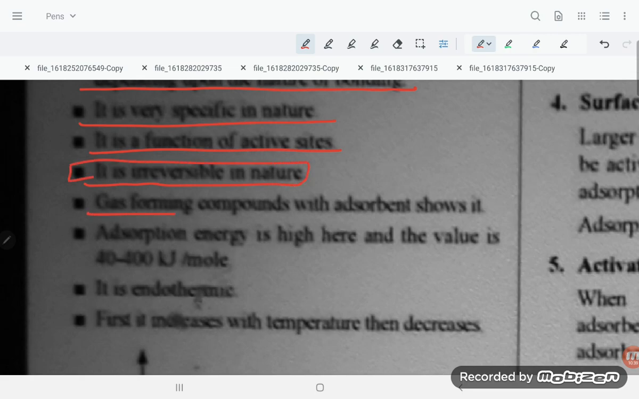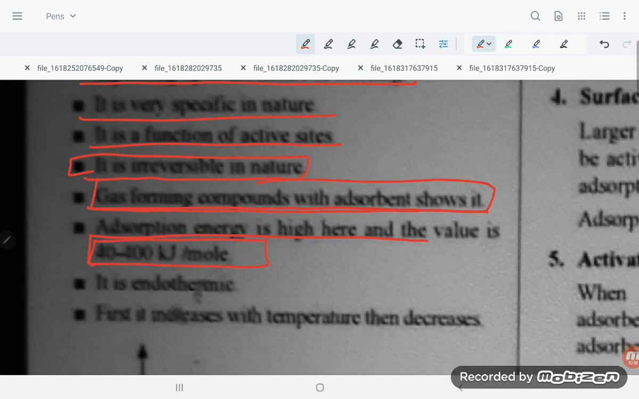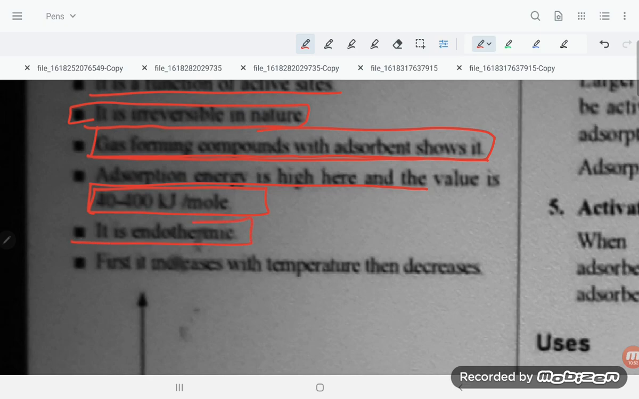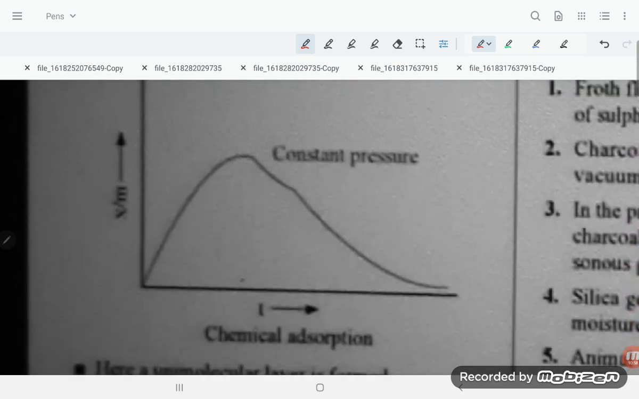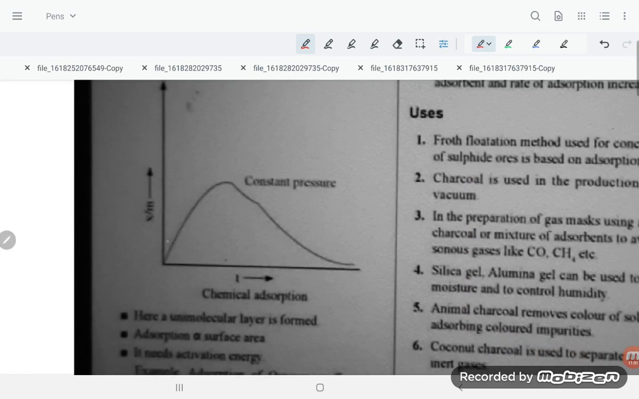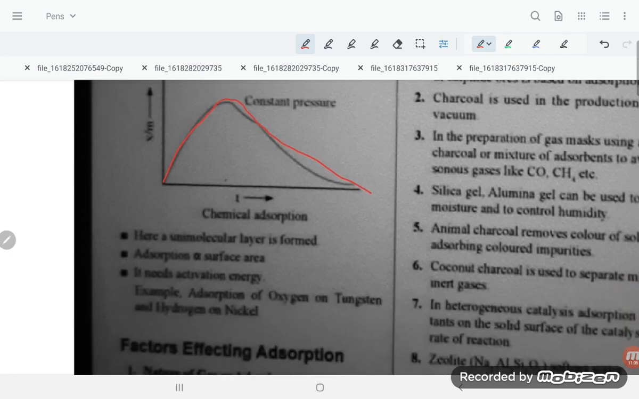Gas forms compounds with the adsorbent. It is a slow process. Adsorption energy is high, and the value is 40 to 100 kilojoule per mole. It is an endothermic process. Chemisorption is an endothermic process. First it increases with temperature and then decreases. Here you see, firstly it is increasing and then it is decreasing, students.